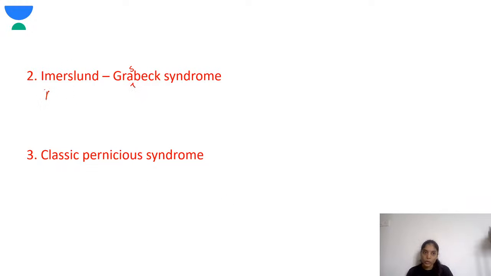This is also an autosomal recessive syndrome. This occurs because there is a selective vitamin B12 malabsorption.